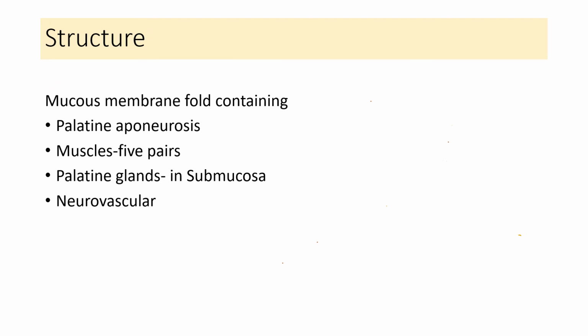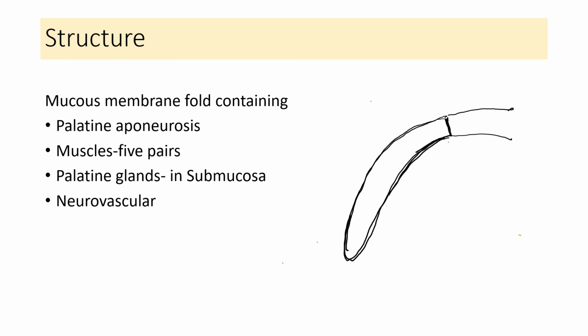Now let's see what is the structure of the soft palate. As we are saying, it is a fold of the mucous membrane hanging from the posterior border of the hard palate. Suppose this is the posterior part of the hard palate. So this is the fold of mucous membrane, okay, and what does it contain? It contains palatine aponeurosis. So there is some aponeurotic sheet present here. Let me use green color for that.